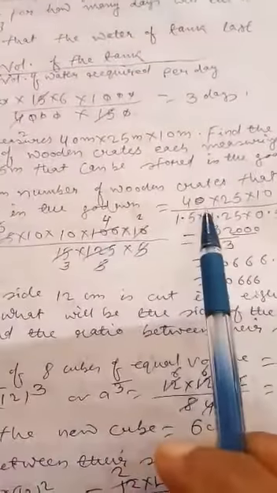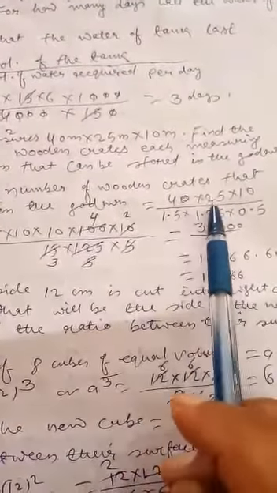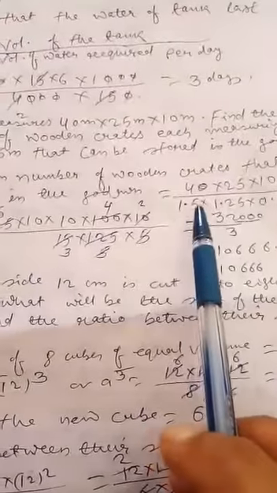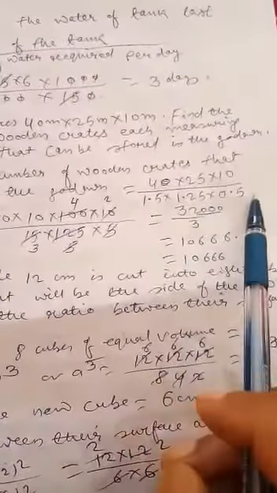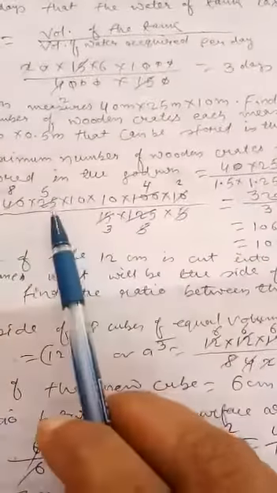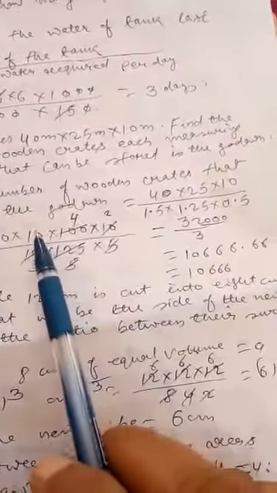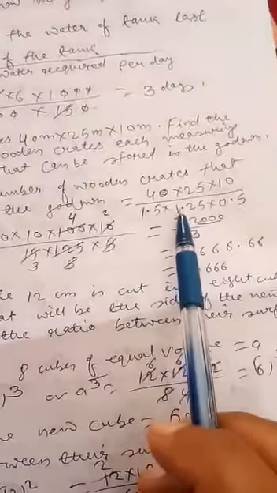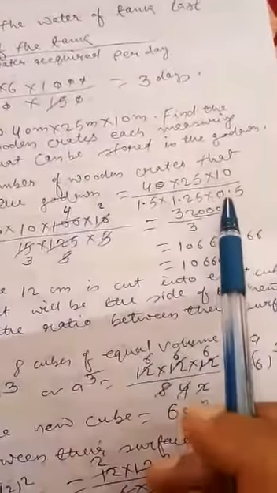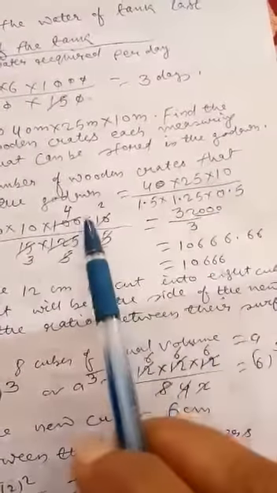So volume of godown is equal to length into breadth into height, by volume of a crate, which is equal to length into breadth into height. Now we can write 40 into 25 into 10, and for 1.5 the decimal has been removed so I have written 10, for 1.25 I have written 100, and for 0.5 I have written 10.